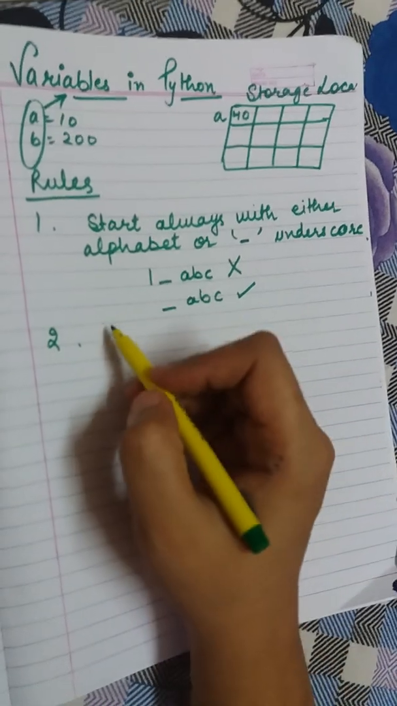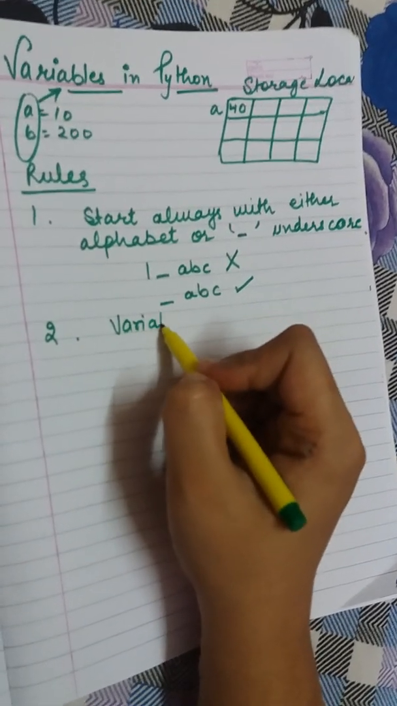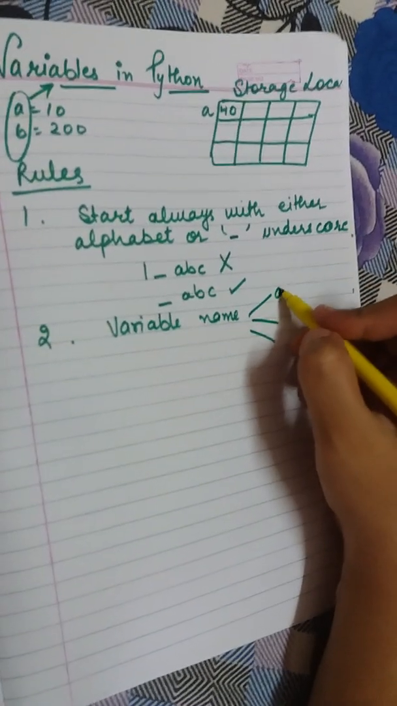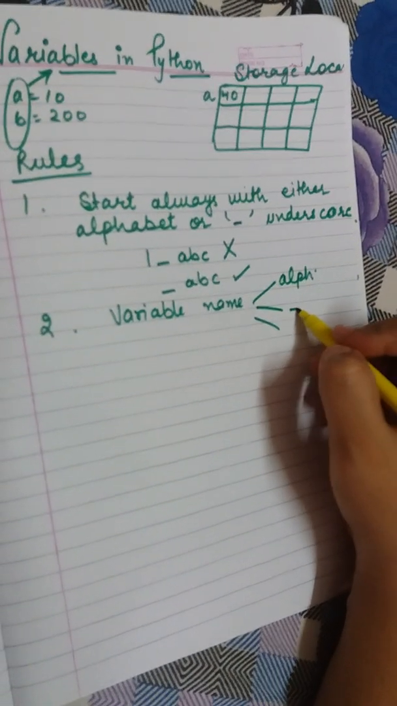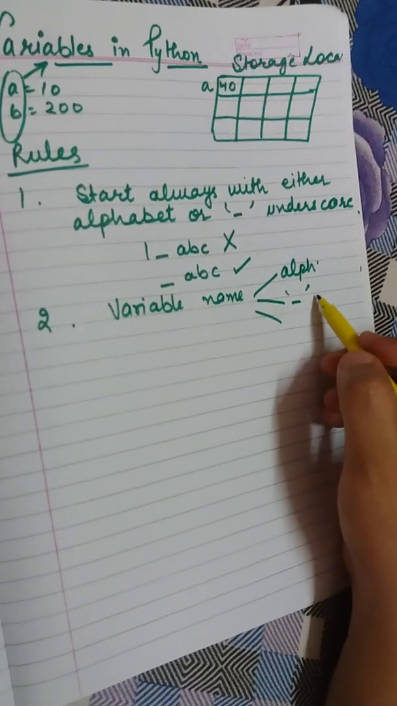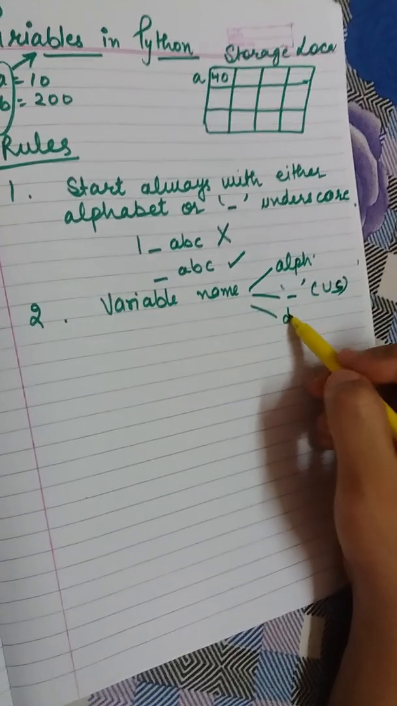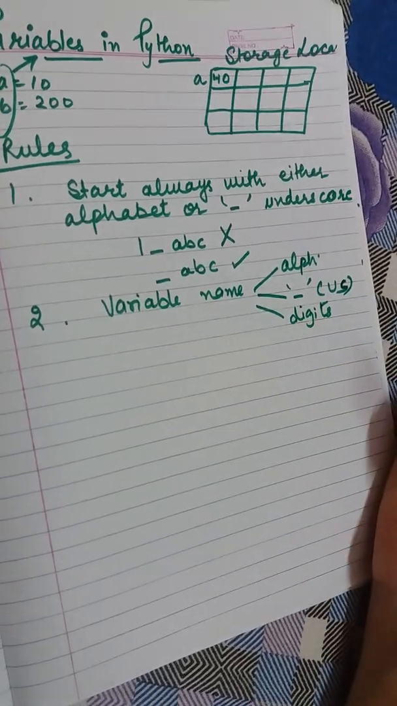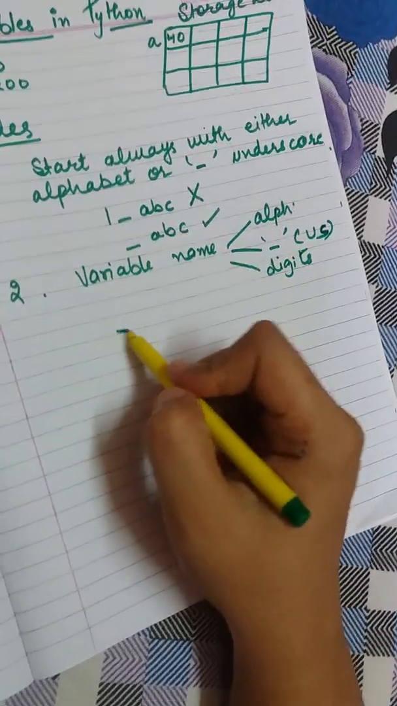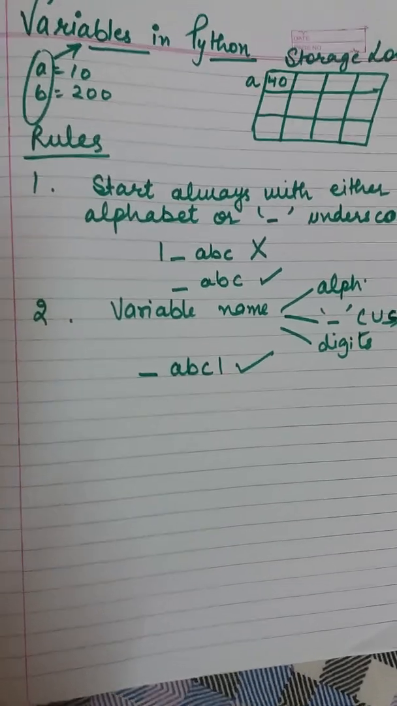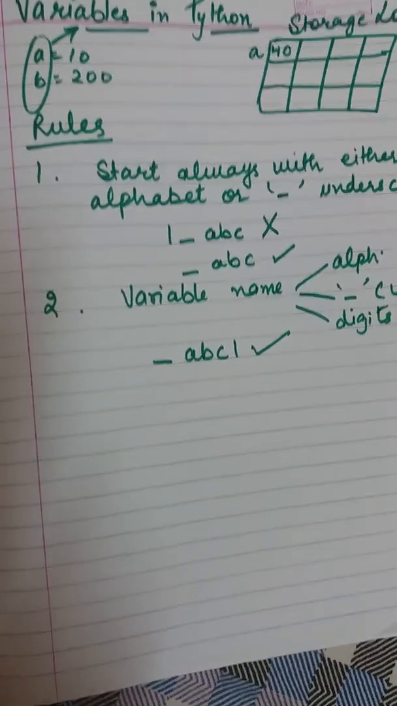Second, a variable name can consist of three things. Number one, alphabets. Number two, underscore. And then the third one is digits. Beta, if you are writing a underscore abc1, then it is a valid name. You cannot start with a digit, but you can include a digit in a variable name.